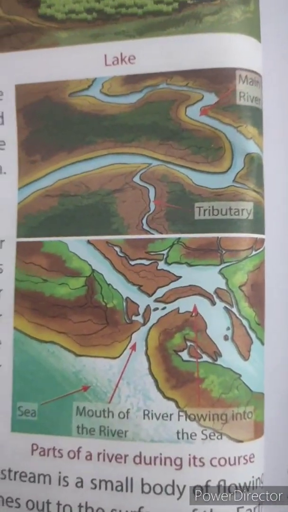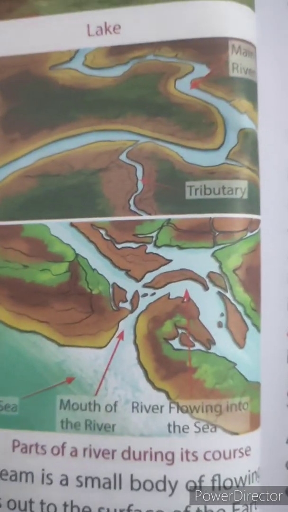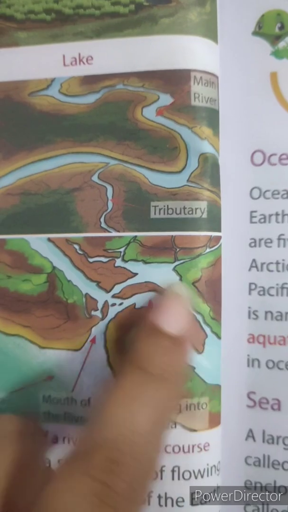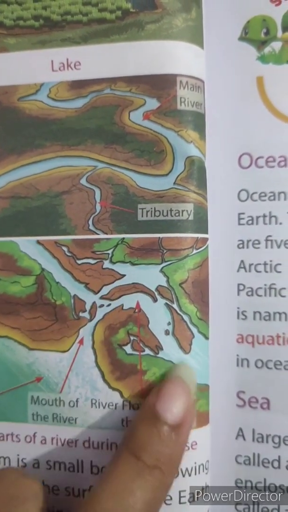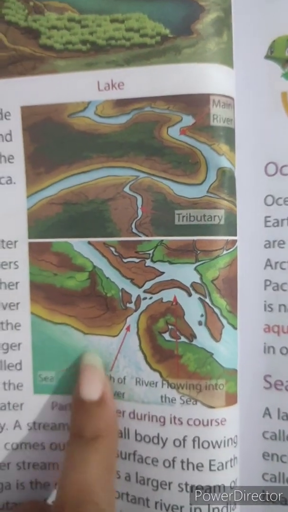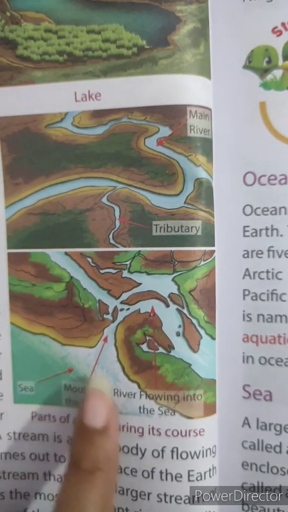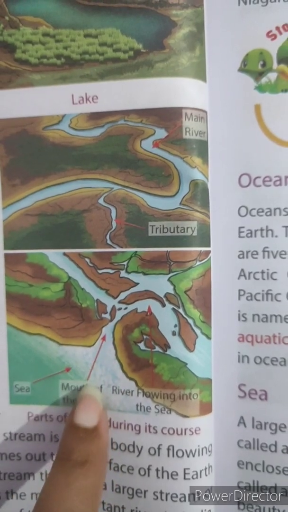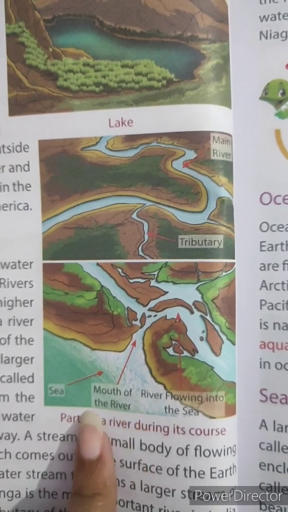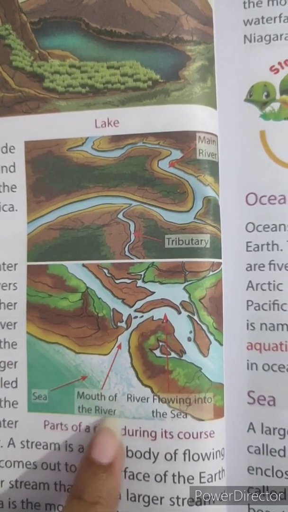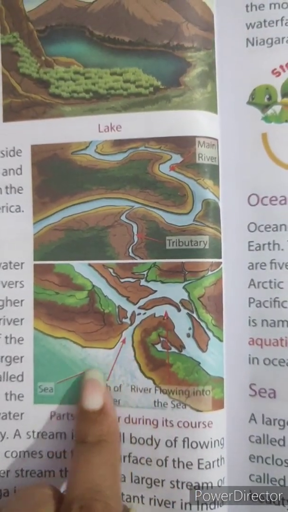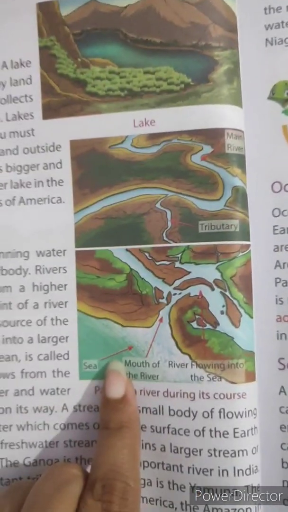As you can see here in the picture, these are all rivers coming from different places, and where they are joining the sea, this area is called the mouth of the river. The river empties into the sea.